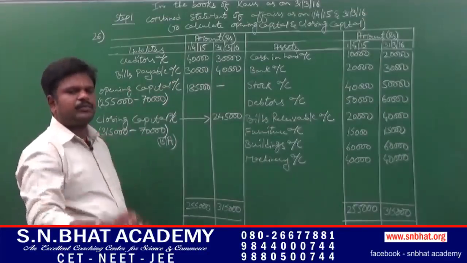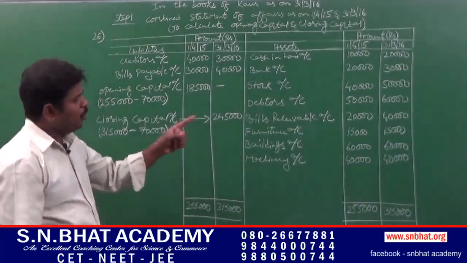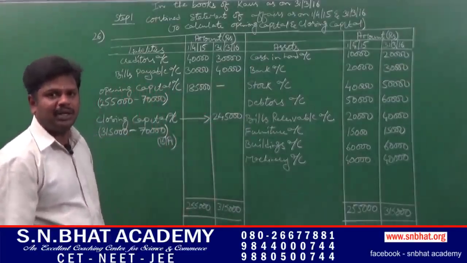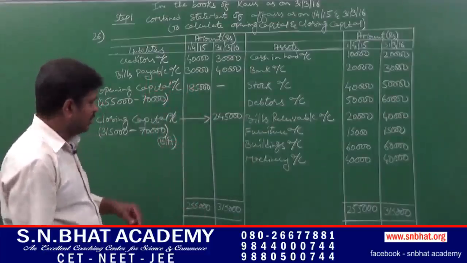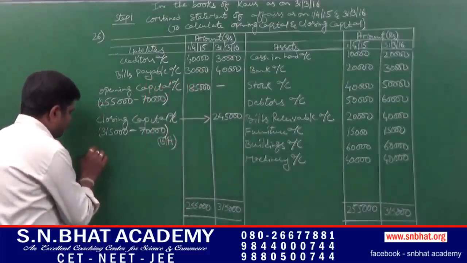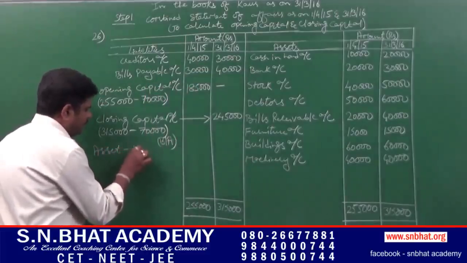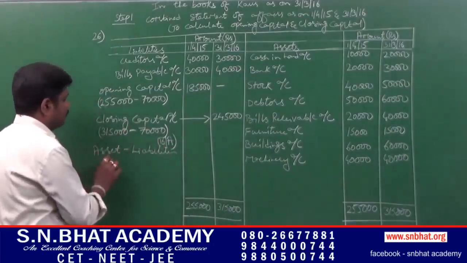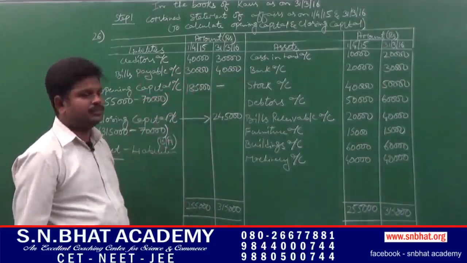It is the capital which is calculated with the help of opening assets and opening liabilities. Asset minus liabilities, it is an equation, that is asset minus liability. Asset minus liability, it is 1,85,000.